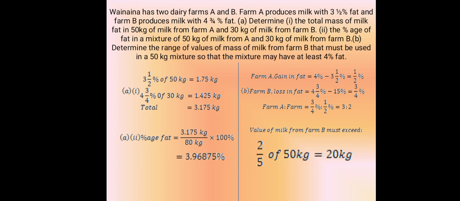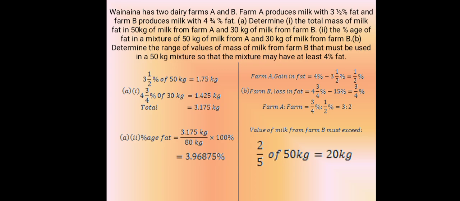Wainaina has two dairy farms, A and B. Farm A produces milk with 3.5% fat, and Farm B produces milk with 3.75% fat. A. Determine